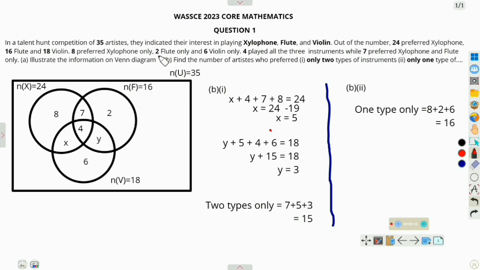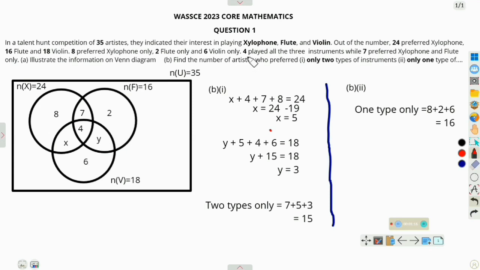So the number of people who preferred flute only is 2, and the portion for flute only is this side. So we place 2 in there. It says that 6 violin only. This circle is for violin. The portion of violin only is this portion, and so 6 has been kept there.